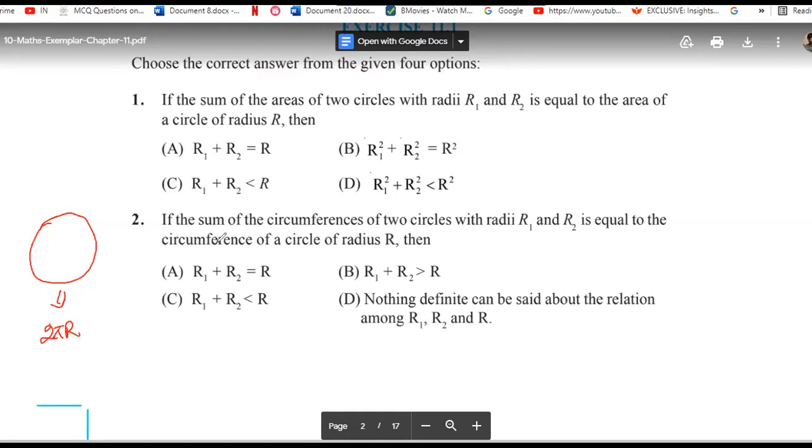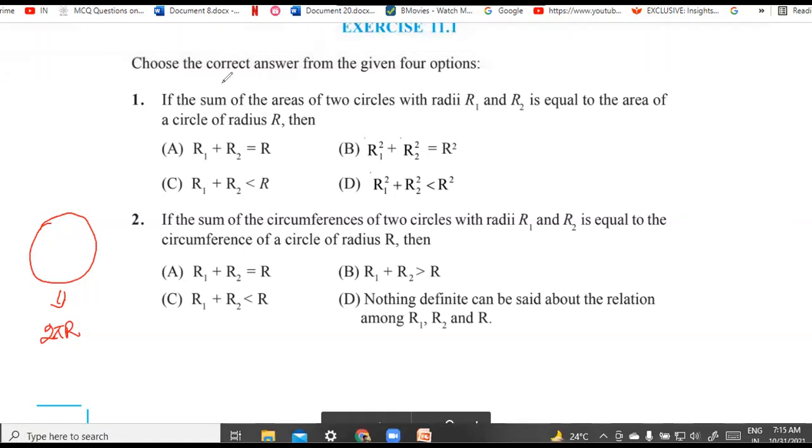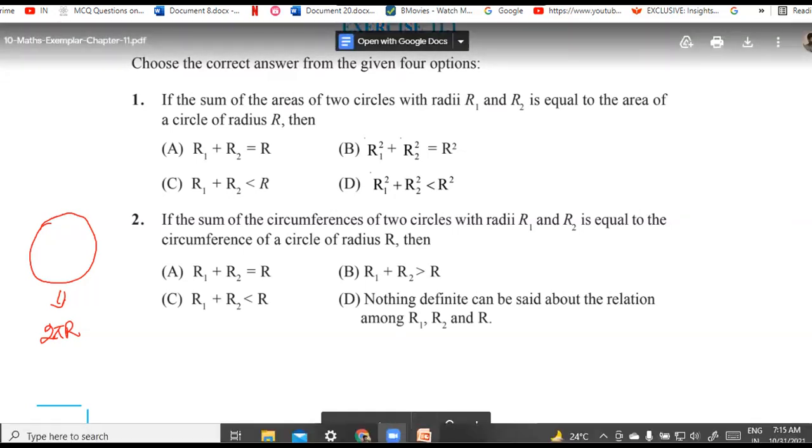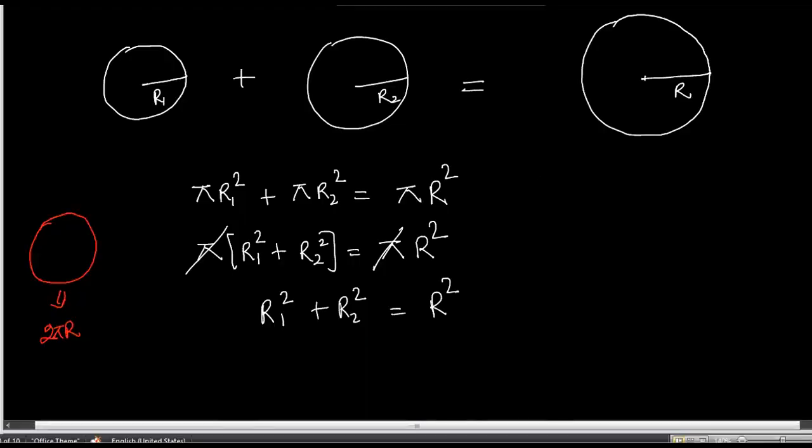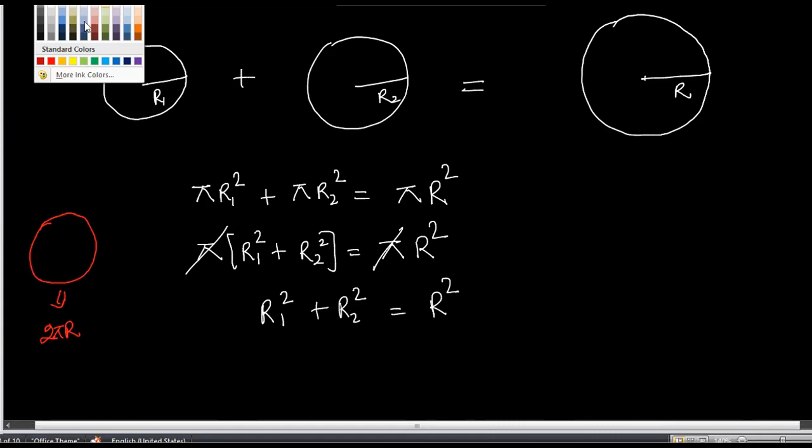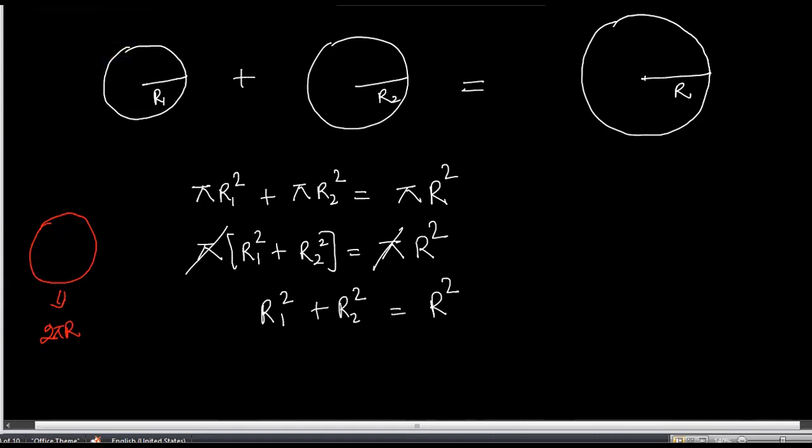Yes, the correct option would be A. And how can we justify this one? This is a simple question, beta. The circumference of the first circle would be 2 pi r1, the second one will be 2 pi r2, and the third one will be 2 pi R. You add these two, and that will be equivalent to the third.